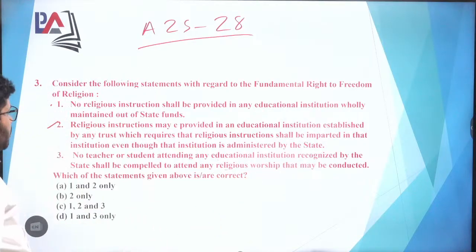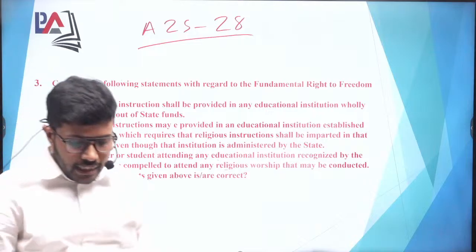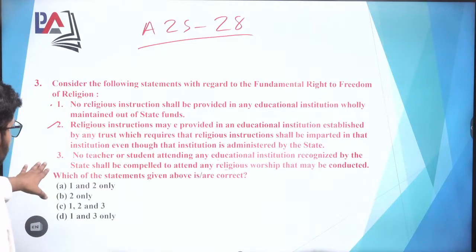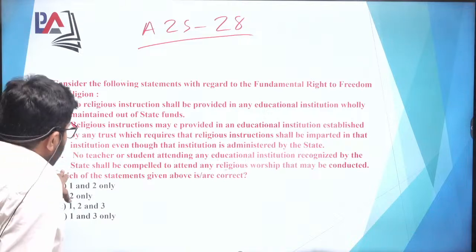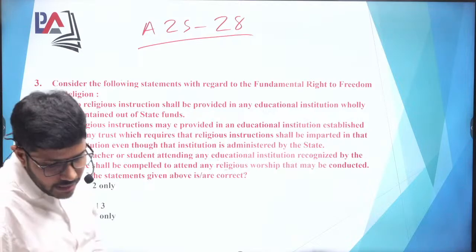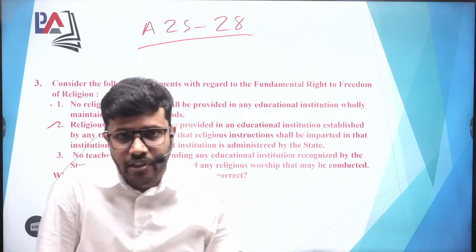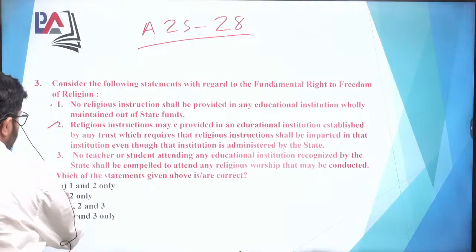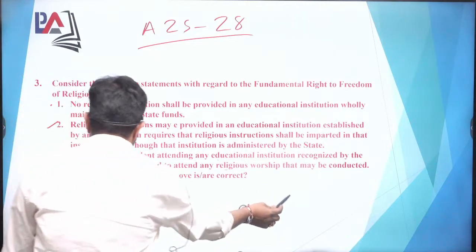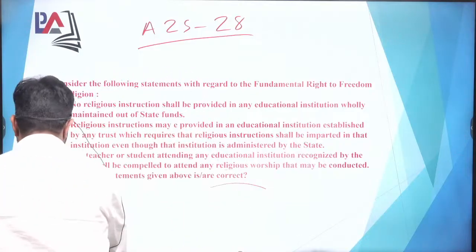So we cannot be compelled to attend any religious worship. Okay, so the third option is basically not correct. So they are asking which are correct. So the answer is, one is correct, 2 is correct, and 3 is correct. So the answer is C. Now moving ahead.